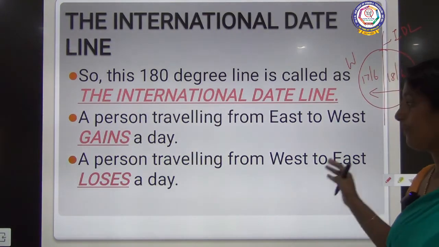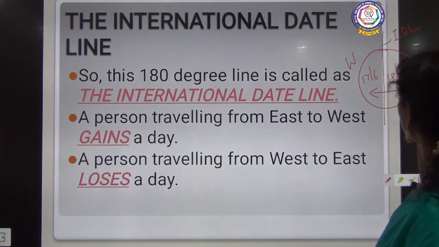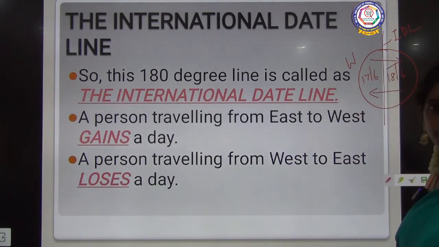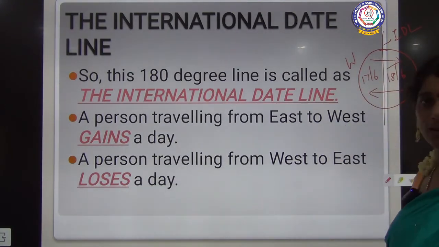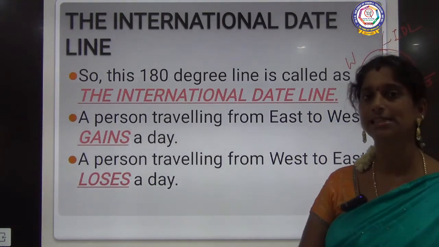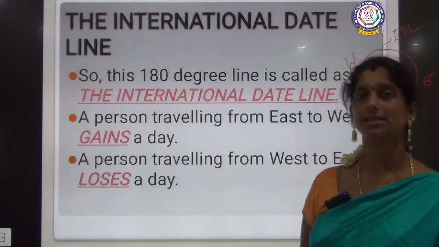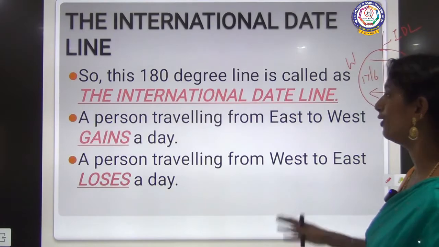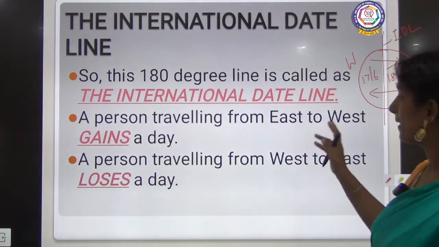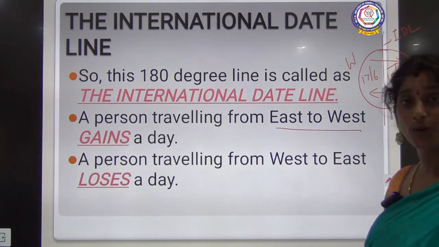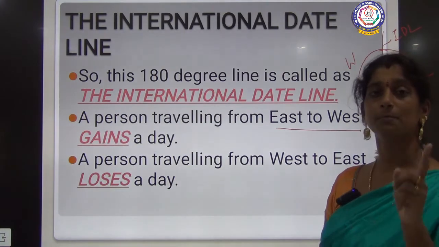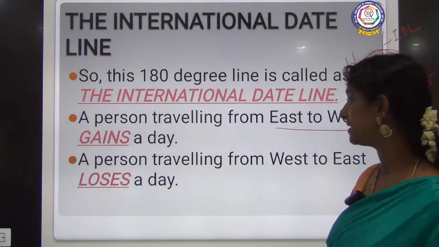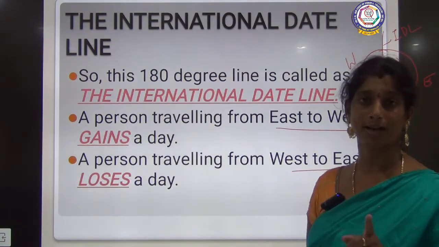Clear? The same way, the person traveling from west to east, who comes from here. See, here it is 17th only. On 17th he is starting from the west. He is reaching the east. So what is the date there? It is 18 there. It is already 18 there. So he loses a day. Clear? A person traveling from east to west gets one more day, and a person traveling from west to east loses one day. Clear?